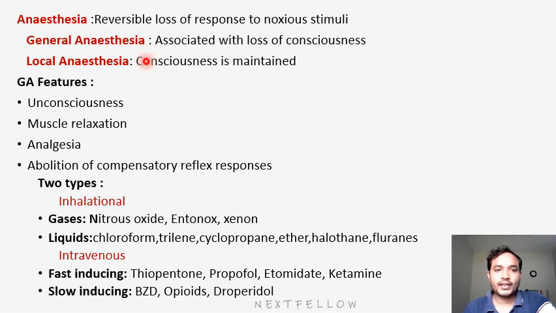So first of all, what is anesthesia? Anesthesia is loss of response to noxious stimuli. It is a reversible condition. That's why it is reversible loss of response to noxious stimuli. In anesthesia, we will have two types: general anesthesia and local anesthesia.